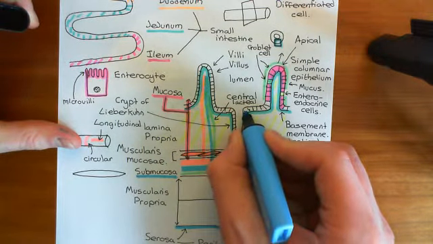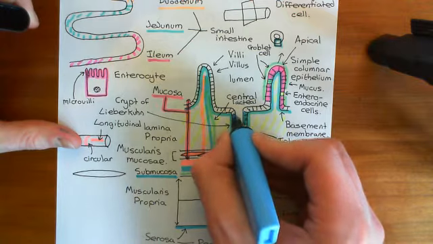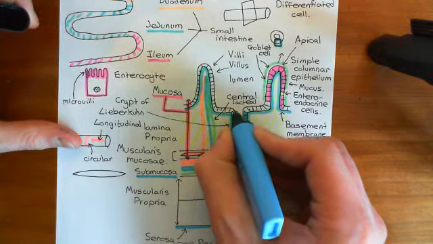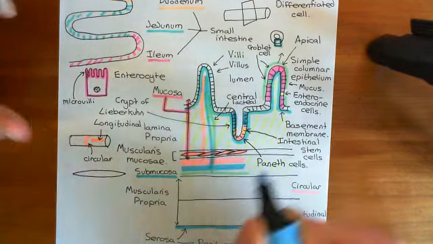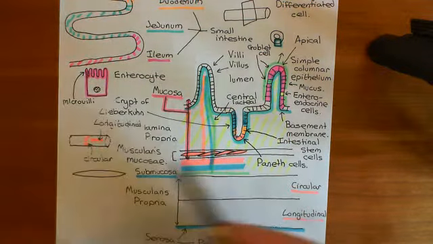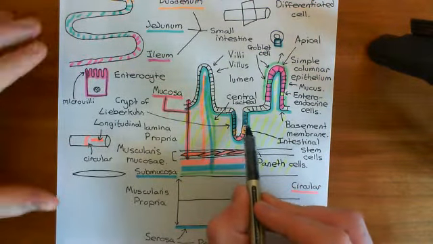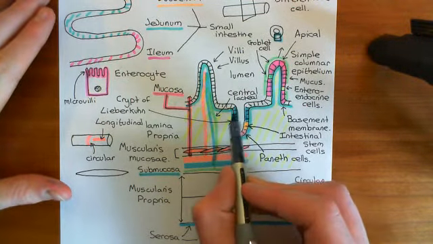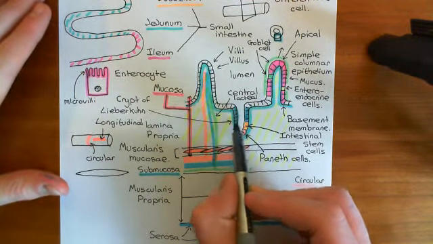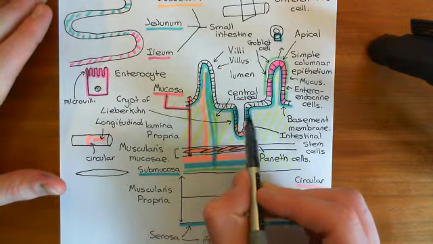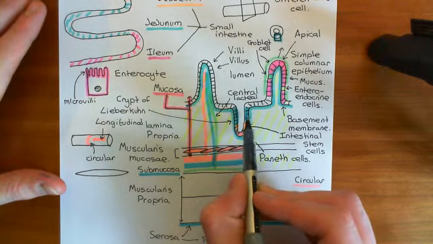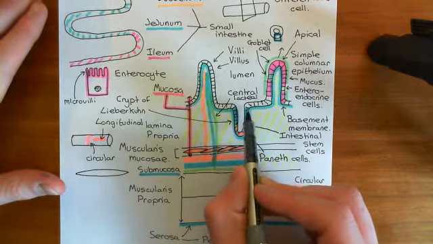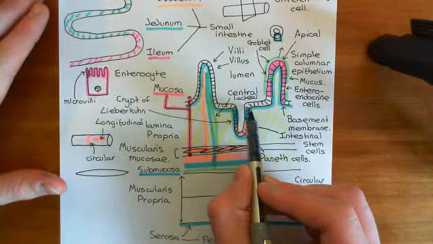So these portions lining the edge of the crypt of the epithelium here, the upper portion of the crypt of the epithelium, these cells which I'm colouring in blue, these are going to be the committed precursor cells, or the transit amplifying cells. So this portion of the crypt of the epithelium, this is full of very rapidly dividing cells which are on their way to becoming fully terminally differentiated cells.